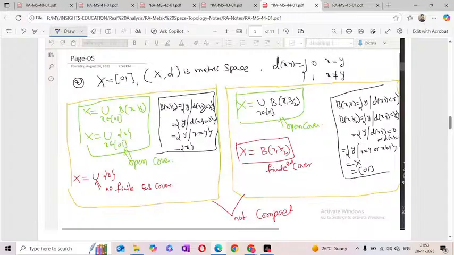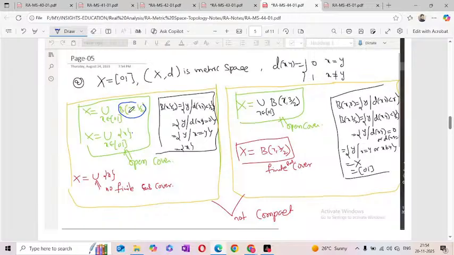We know that the open ball with radius 1/2 is a single-term set. The open ball with radius 1 is a single-term set. The open ball with radius 3/2 is the entire space. Now, relating to compactness, is this metric space a compact metric space or not? Now we will verify. Suppose I take an open cover. The open sets here are the balls. A ball is an open set.